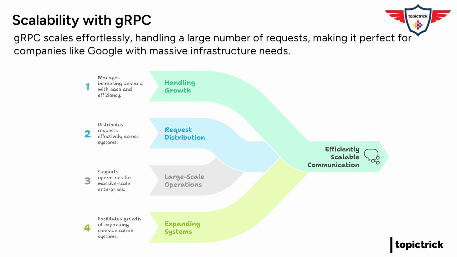So they're using gRPC to keep all their services in sync. You bet. It's a key part of their infrastructure. So gRPC is efficient, secure, scalable. Anything else? What about us developers?